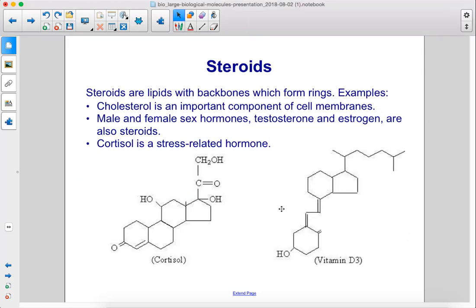Steroids are lipids with backbones which form rings. Here are some examples. Cholesterol is an important component of cell membranes. Male and female sex hormones, testosterone and estrogen, are also steroids. Cortisol is a stress-related hormone.